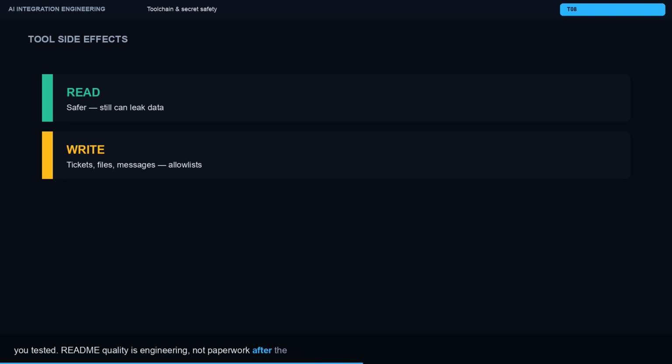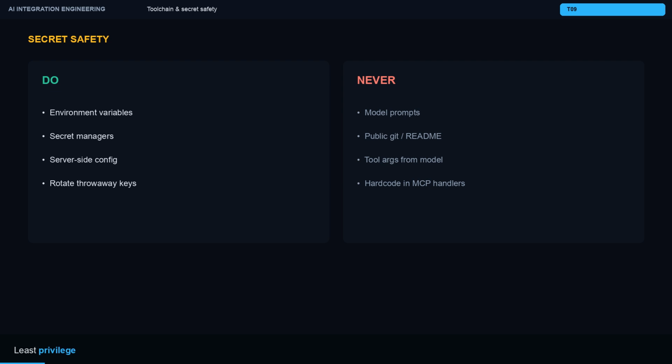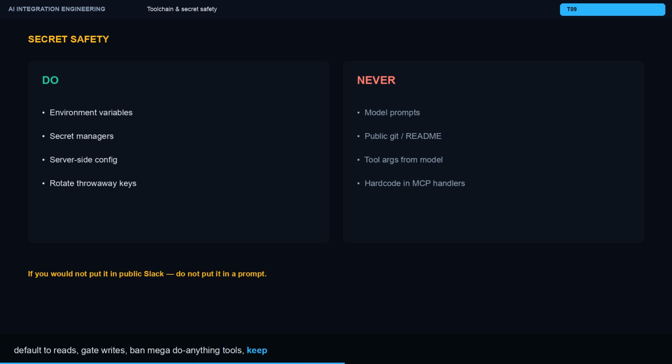Founders, translate each tool into a business risk and a business win. Developers, translate each idea into a function boundary and a test. Least privilege is not a slogan for the end of the course. Practice it on every tool surface: default to reads, gate writes, ban mega do-anything tools, keep secrets in environment variables or a secret manager, never in model prompts, public Git, or freeform tool arguments the model can invent.